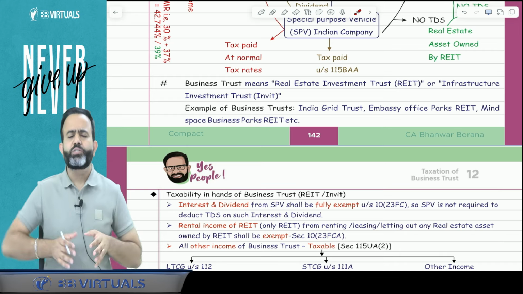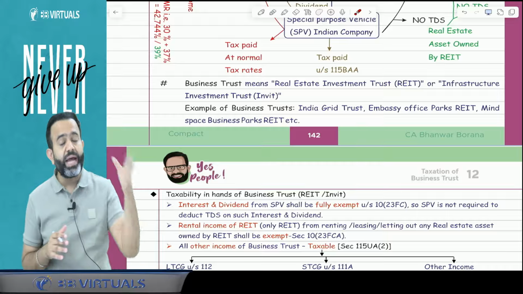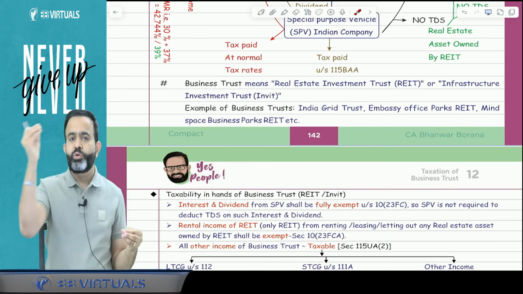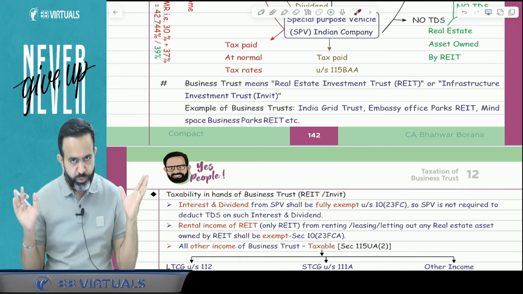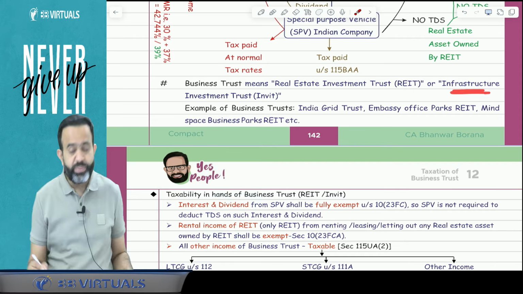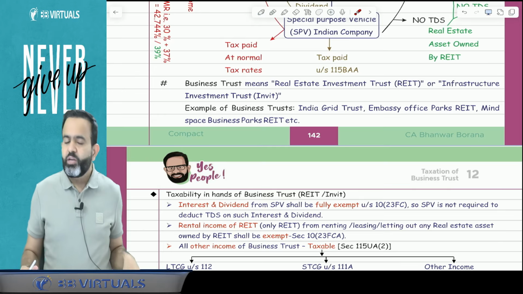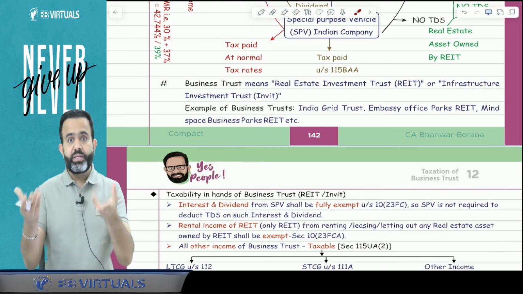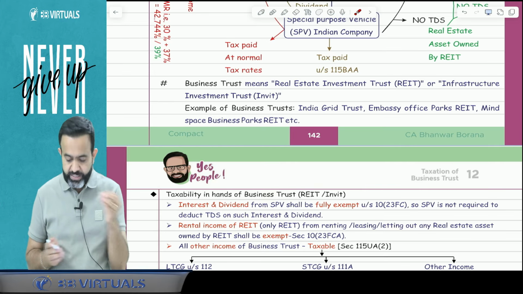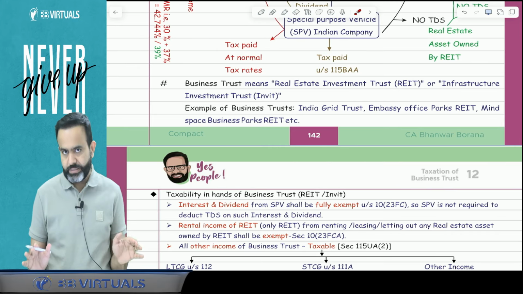So what exactly is a REIT doing? A Real Estate Investment Trust invests in real estate assets, and from those assets they get rental income and so on, and that rental income they distribute to their investors, or I can say unit holders. Now guys, the second type of business trust is known as the InvIT. InvIT means Infrastructure Investment Trust. They always invest in infrastructure. Power is infrastructure, or any road and toll road is called infrastructure. An example is India Grid Trust, an Infrastructure Investment Trust.